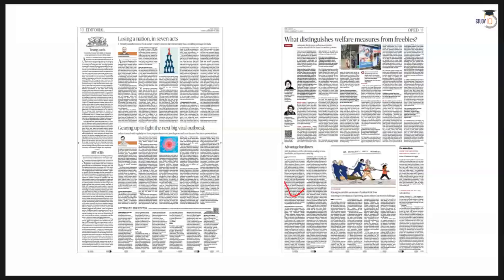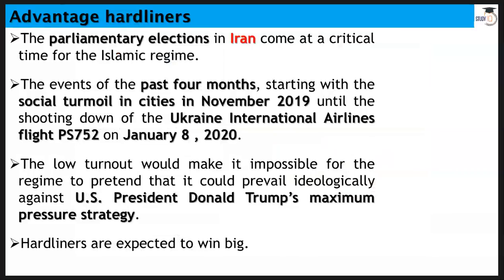Then you have two easy to understand articles. One is Advantage Hardliners. It's about the politics of Iran. I'm going to be very brief here, and you have to understand this, because normally we don't discuss politics of other countries, but here Iran's politics will affect our country. How? Let me tell you. But before that, you have to understand what's going on in Iran.